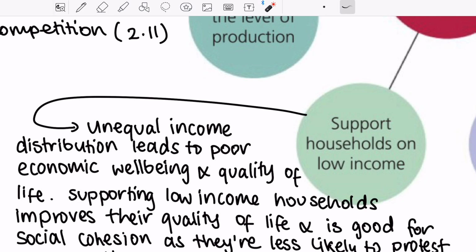But also, what is not really known in the textbook but is good to have in your essays, it is actually good for social cohesion, to improve the cohesion of the society, because by helping support low-income households, they are less likely to protest or complain against the government due to seeing the wide gap in income disparity and income distribution, and they're less likely to cause trouble, to complain, and all of that.